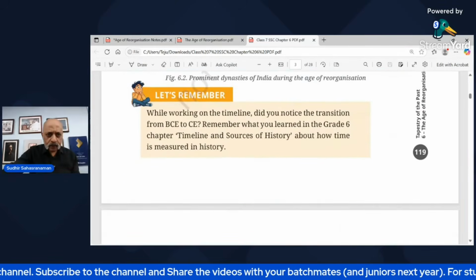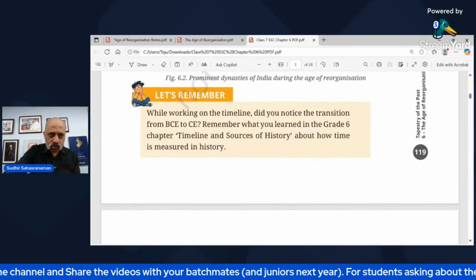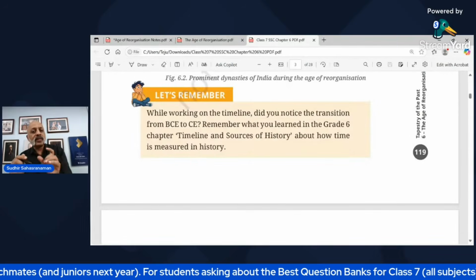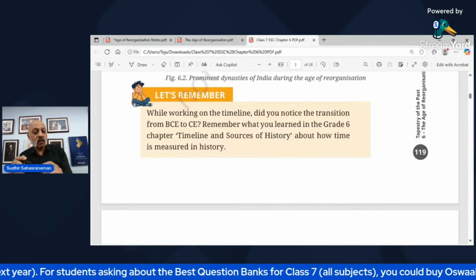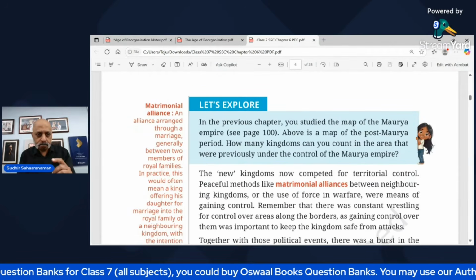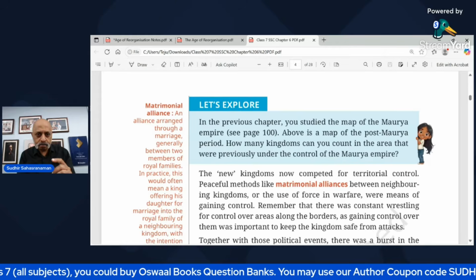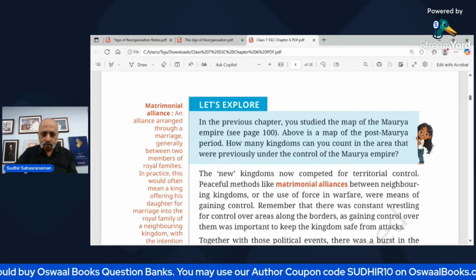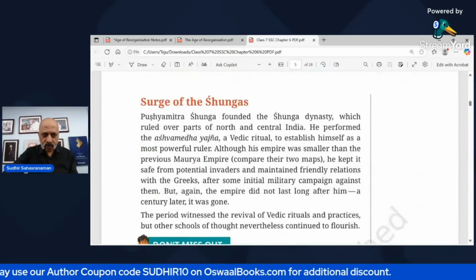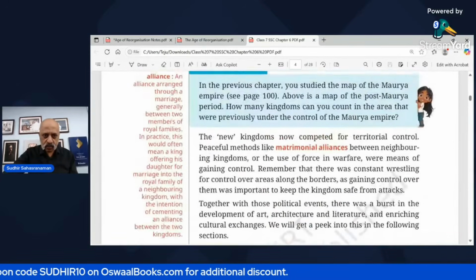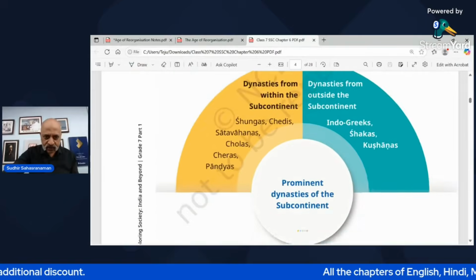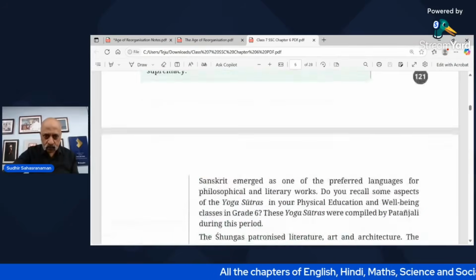Now, this question I will tell you. Let's look at this question first. It says, while working on the timeline, did you notice the transition from BCE to CE? Remember how you learned. I think this part is missed out in the notes. Let me just show you the photograph so that we finish with that part, and then I will come back to this.